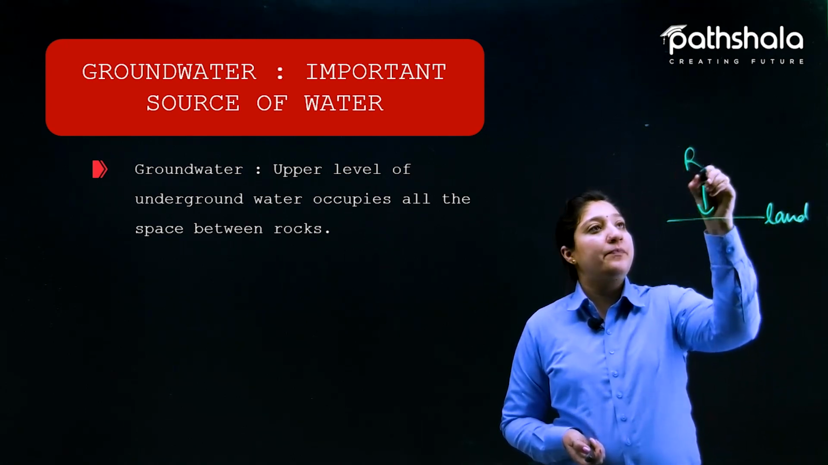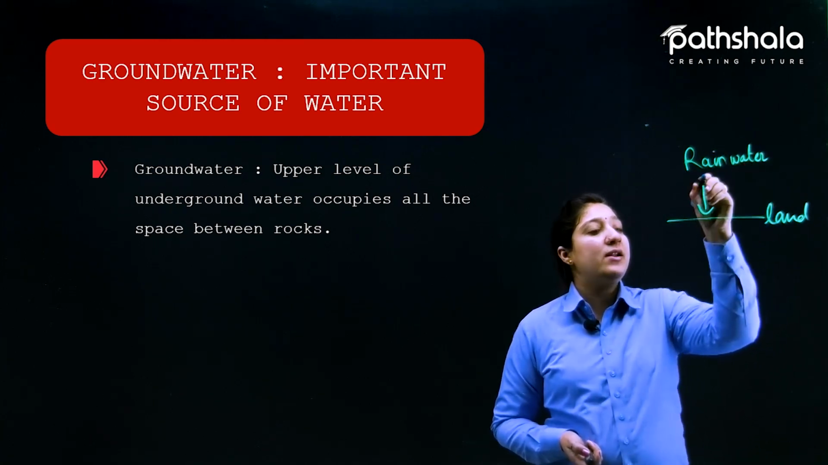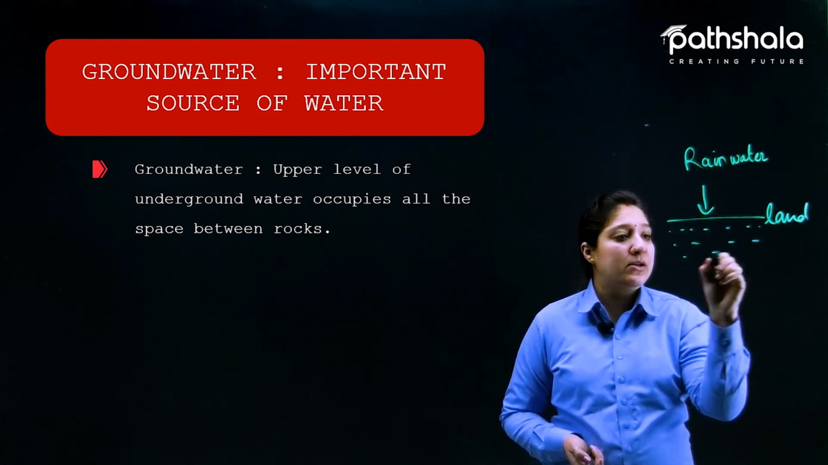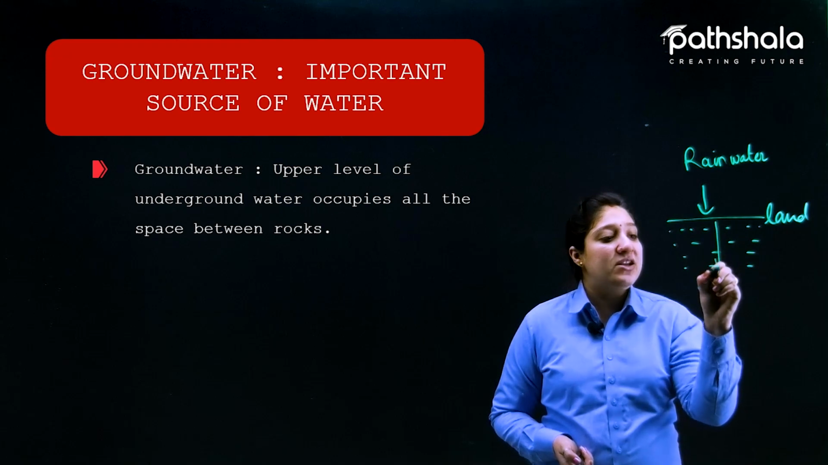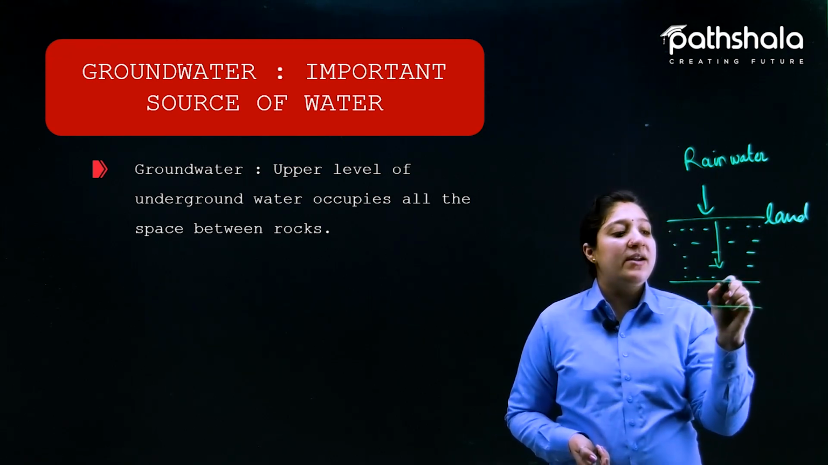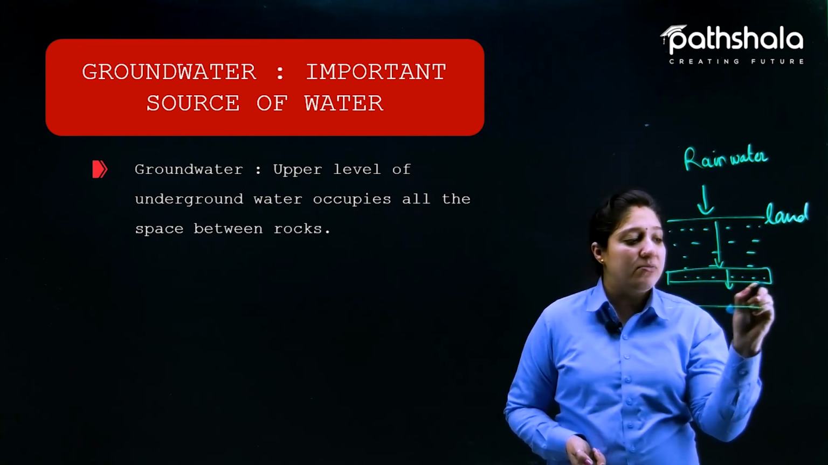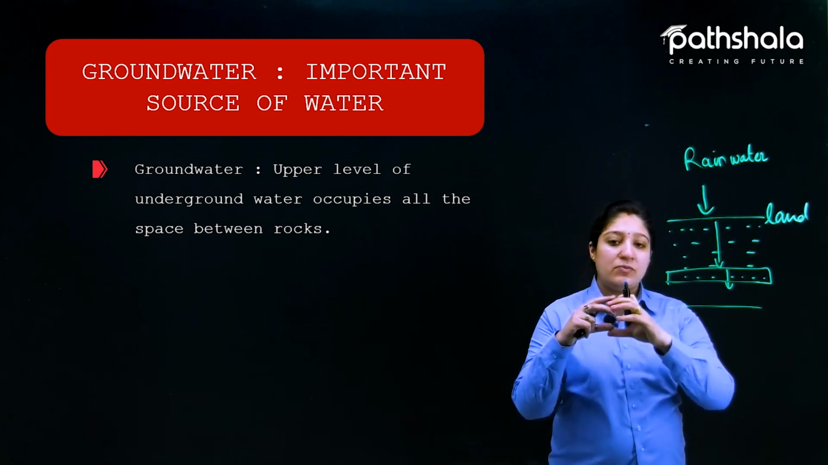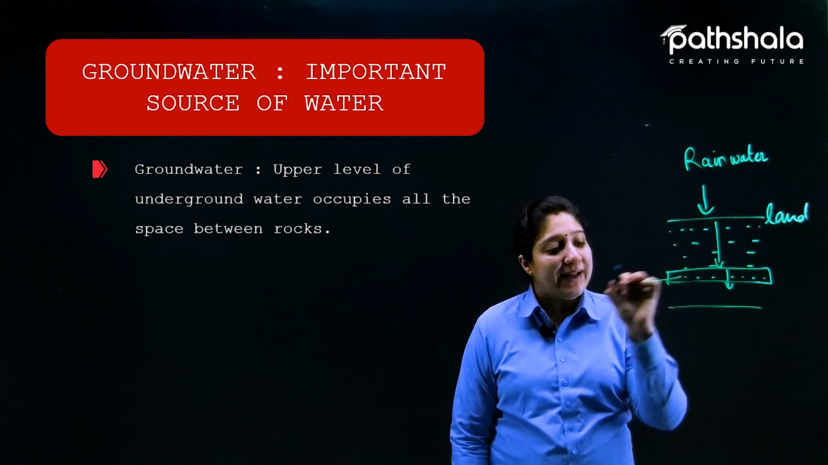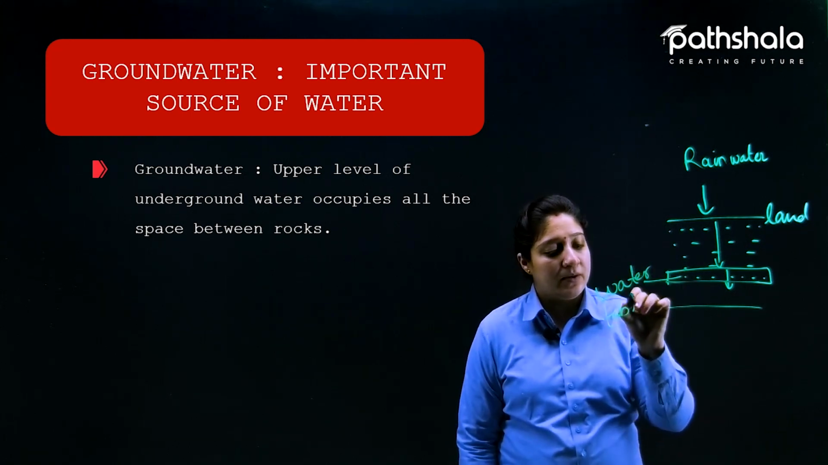When there is rain, the rainwater seeps into the ground through the soil particles. When it reaches the rock surfaces where it can no longer go down, here it forms a layer, a water table. Now this is groundwater, and this area is known as the water table.